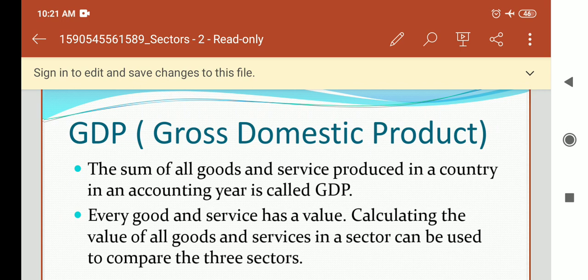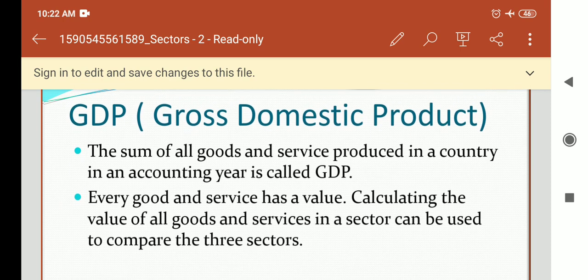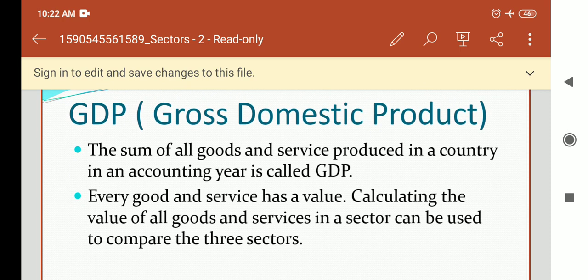sectors. Students, in your previous chapter, you have done many terms. And in those terms, the most important term that you have done is GDP. GDP is what? Gross Domestic Product. What is that? How do we get it? The sum of all goods and services produced in a country in an accounting year is called GDP.